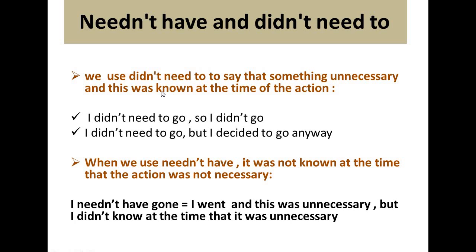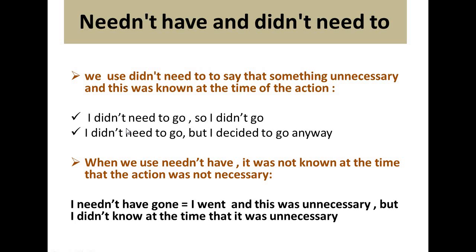The difference is, in the first, the speaker did not know that it was unnecessary, that's why we use needn't have done. But in the second, didn't need to, the speaker already knows that the action is unnecessary, but he may still do it.